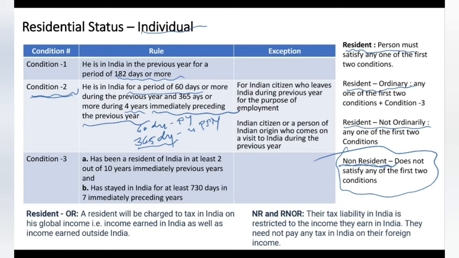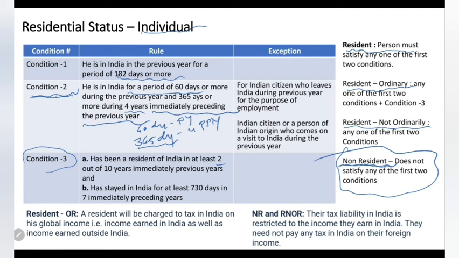This one is to identify whether the person is ordinary resident or not ordinary resident. If any person satisfies condition 3, what does condition 3 say? He should be resident for 2 out of 10 years immediately preceding the previous year. Out of 10 years, he should have satisfied any one of the conditions for 2 years minimum.